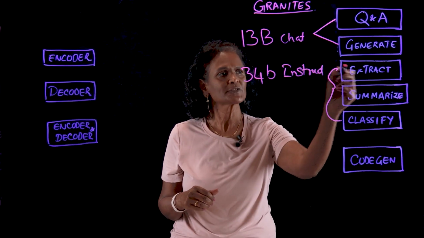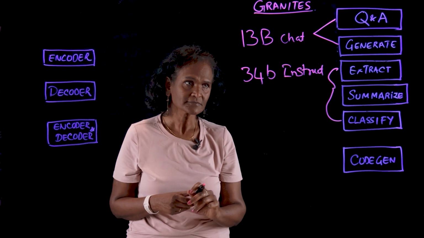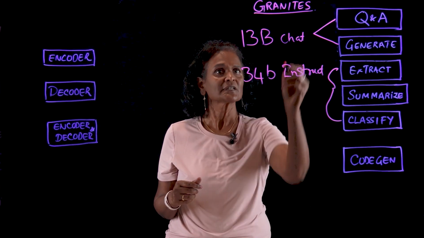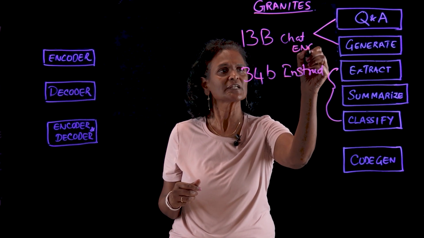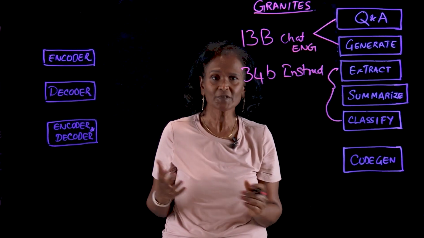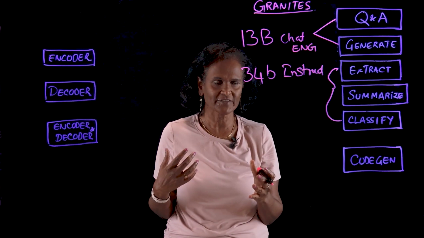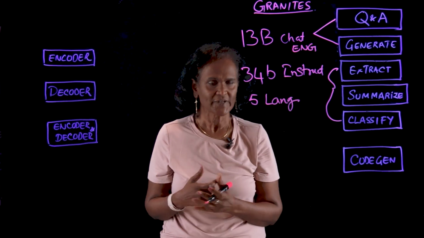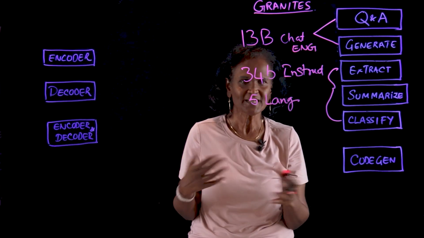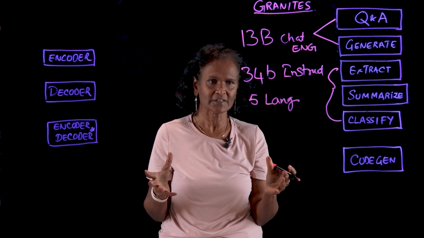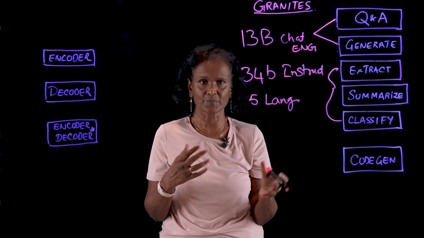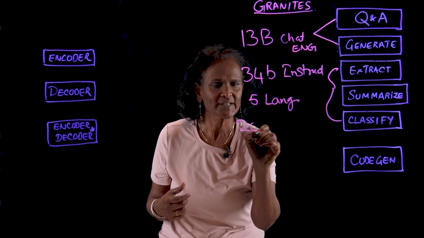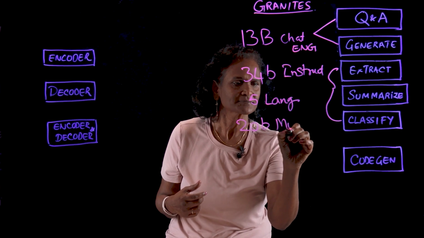Now, apart from doing extract, summarize, and classification, the Granites are really purpose-built for multiple languages. 13B is pretty much really good for English, right? But what about the other languages? There are top 5 languages in the world, such as German, right? French, Italian, Spanish, and Portuguese. So that covers most of the world, right? We have more languages, but these are supposed to be the top 5 languages. And we will be able to support that with 20B multilingual,